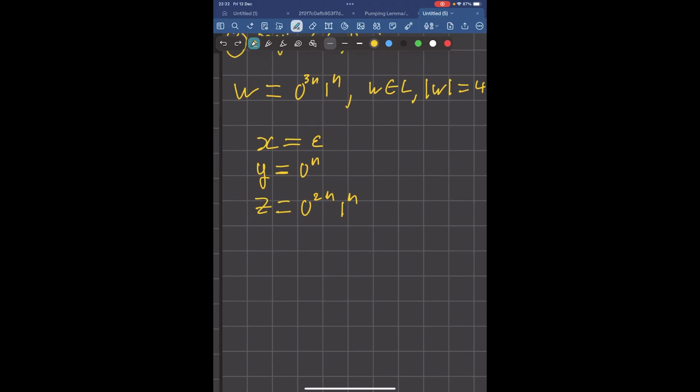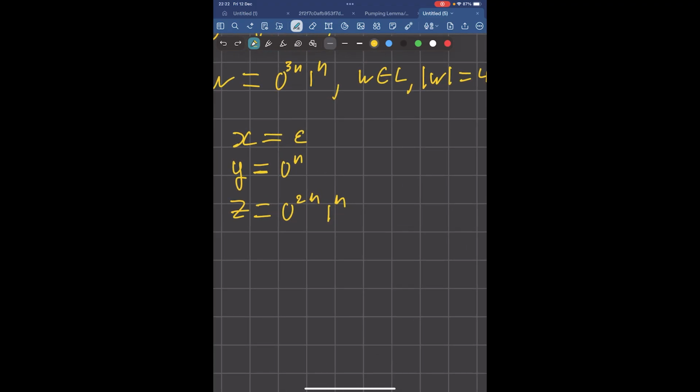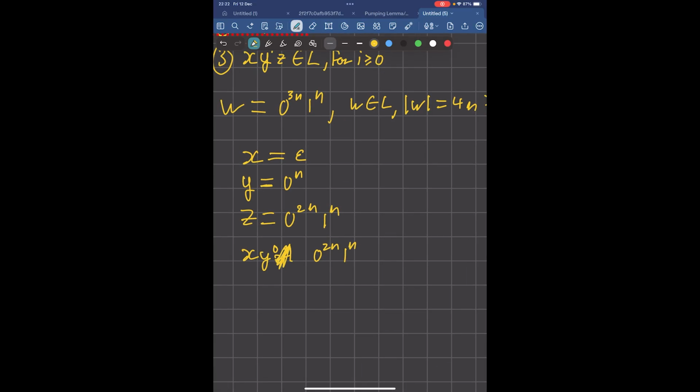So let's see what happens if we pump down. If we remove y, well, that will give us epsilon, 0 to the 2n, 1 to the n. So we've just removed this. And is this still in the language? Well, it is, because there's more zeros at the start than ones at the end, right? So pumping down won't lead us to a contradiction. Let's see what happens if we pump up. Sorry, there was supposed to be a z over here, my bad.